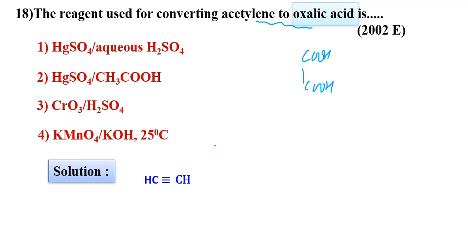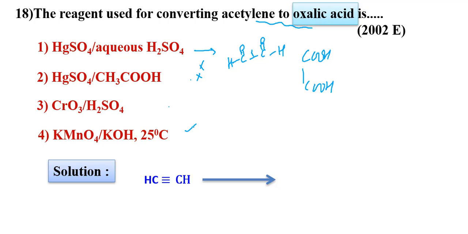See the solution, if alkynes undergo hydrolysis, what will happen? HC double bond O, 2 pi bonds have to break, and one oxygen has to be added. If you do further hydrolysis, it will break up. So acetic acid, this will not happen, this will not happen either. Then chromium trioxide. Chromium trioxide just forms carboxylic acid at the allylic and benzylic position.